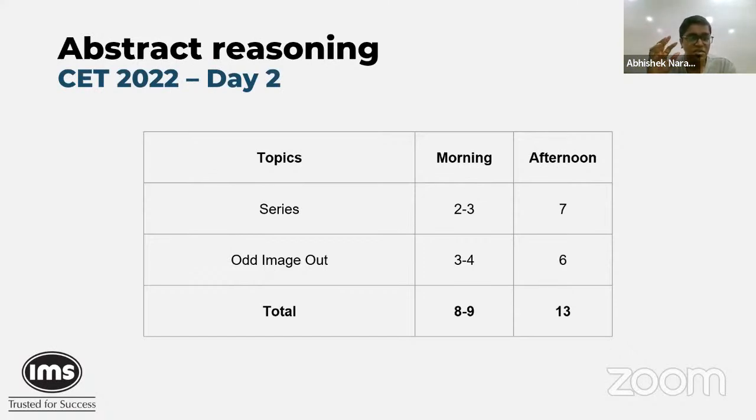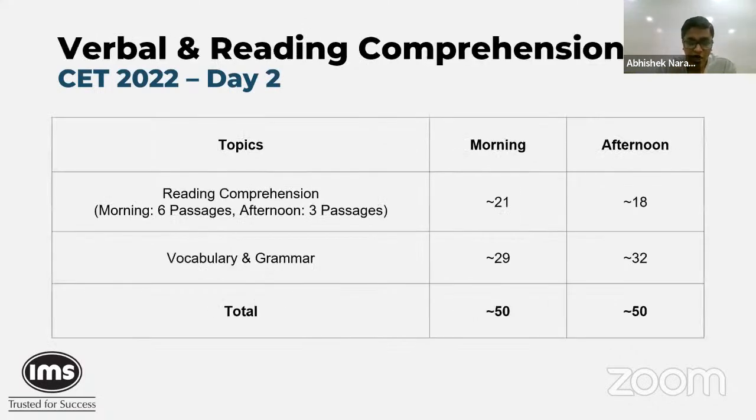Something that has not been seen in both sections today is your analogy question. So sometimes you had these 2 pairs that you had to find the relationship between, and then accordingly, what is the next one? It's a variant of the series question, but still, we didn't see a proper abstract reasoning analogy question in both the slots of day 2. So that's just something worth noting.